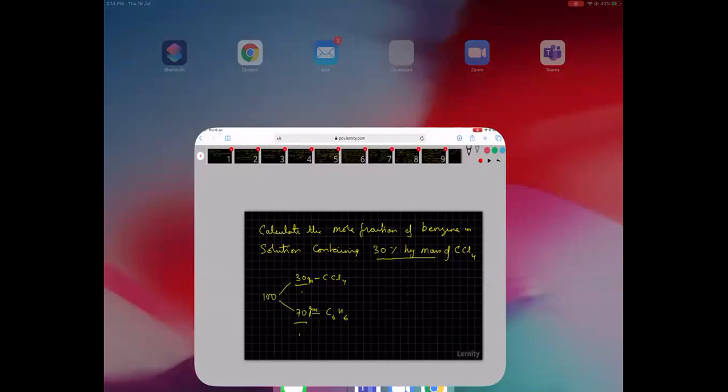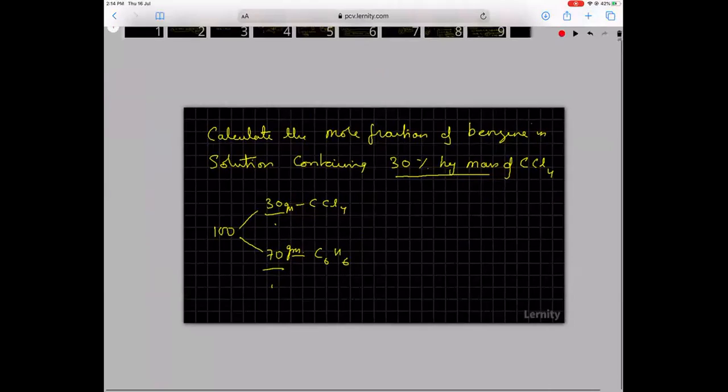So what do we have? We have 30 grams of carbon tetrachloride. What is the molar mass of carbon tetrachloride? Carbon is 12, and 4 chlorines means 4 into 35.5, which is 142. So this will be 154.